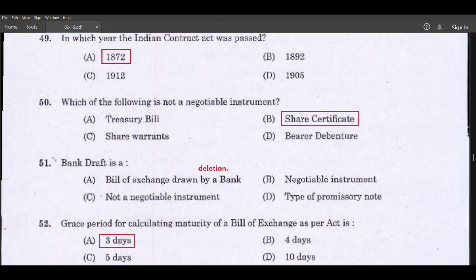In which year the Indian Contract Act was passed? 1872. Which of the following is not a negotiable instrument? Share certificate. Grace period for calculating maturity of a bill of exchange as per Act is 3 days.